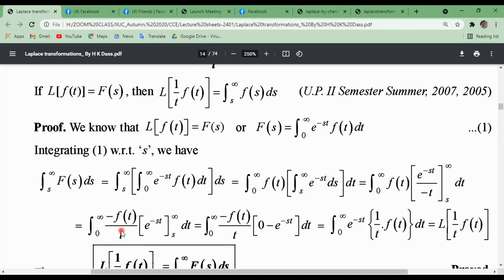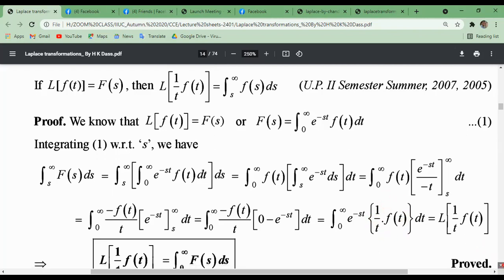Now the integral from 0 to infinity of minus f of t, times this bracket. Now putting the limit, if you put the upper limit infinity, we get the value 0. And if we put the lower limit s, then we get 0 minus e to the power minus st. That means the integral from 0 to infinity of e to the power minus st times 1 by t f of t. So according to the definition of Laplace transformation, this is the Laplace transformation of 1 by t f of t.